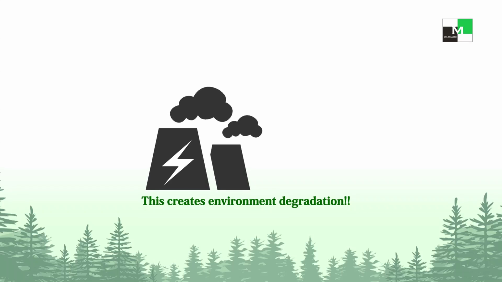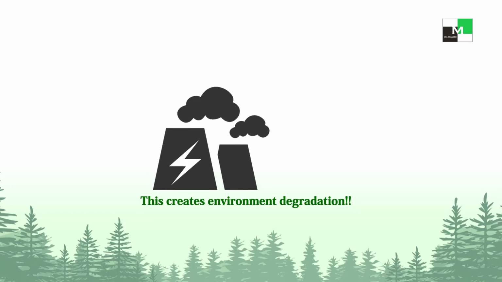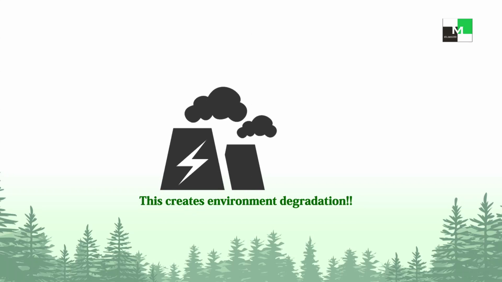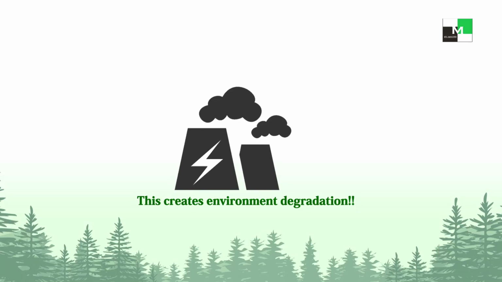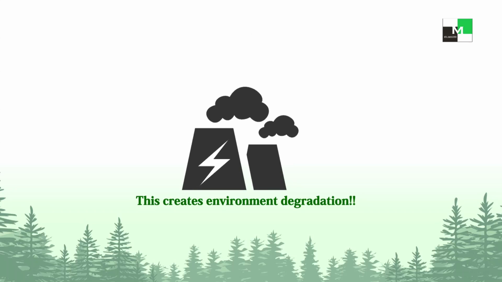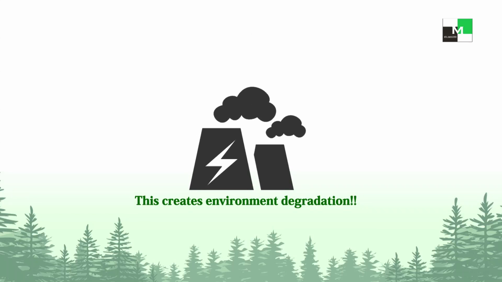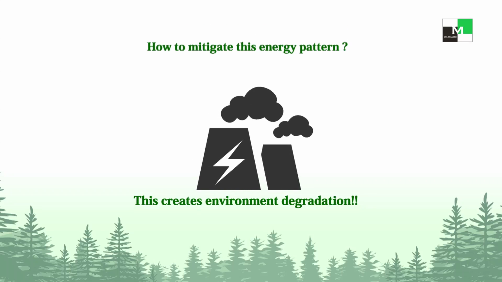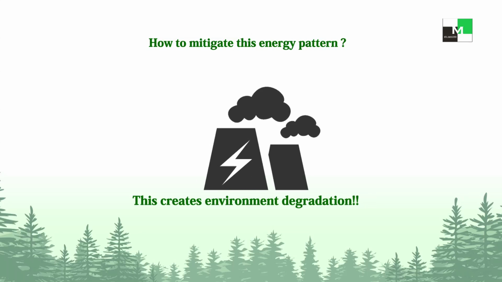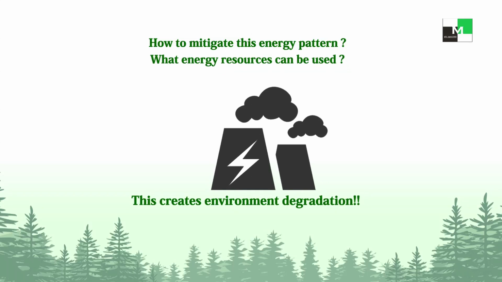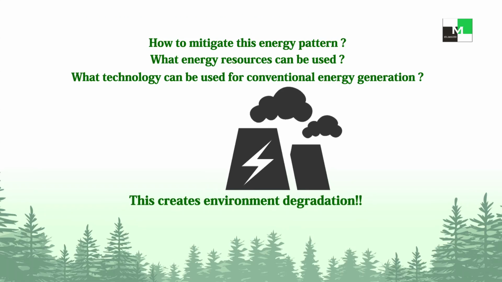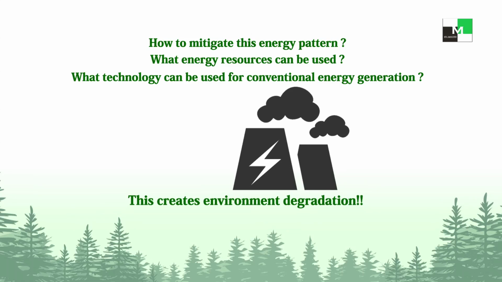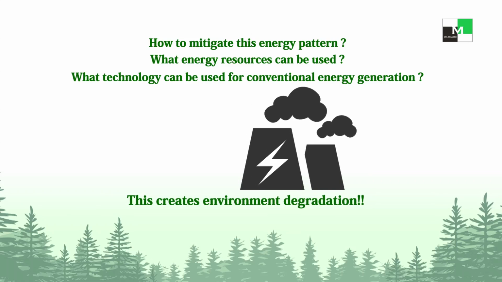For example, the thermoelectric power plant is one of the major electricity generation methods in the country itself. Of course, it burns coal, it also emits carbon dioxide, causing environmental degradation. Then how to mitigate this particular pattern? What energy resources or what technology can be used here to create an alternative method for conventional energy generation also? That also becomes one of the methods.